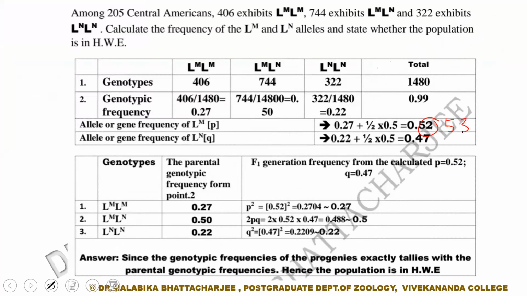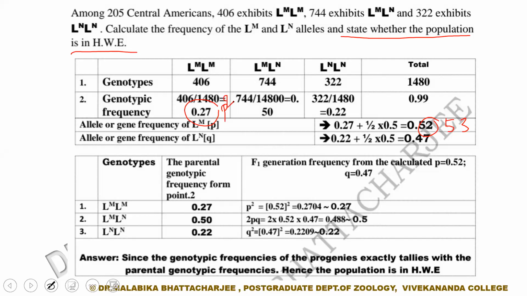Now, the problem says to state whether the population is in Hardy-Weinberg equilibrium. While calculating our allelic frequencies, many of you must have used the formula for genotypic frequency for calculation of allelic frequencies, which states p square plus half of 2pq for calculating the frequency of p, and for calculating the frequency of q, we use the formula q square plus half of 2pq. So this is the initial genotypic frequency.